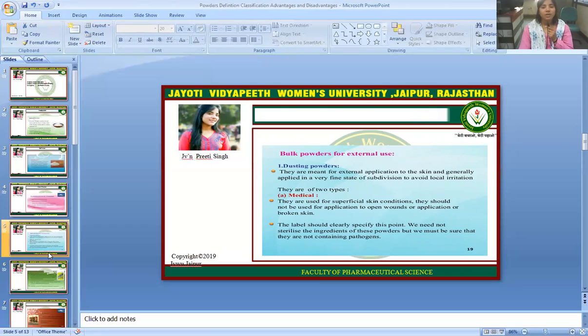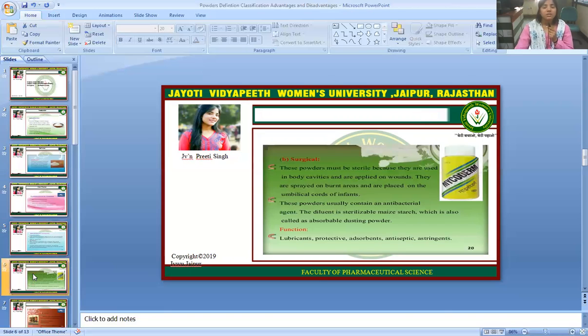They should not be used for application to open wounds or broken skin. The label should clearly specify this point. We do not need to sterilize the ingredients of these powders, but we must be sure that they do not contain pathogens.